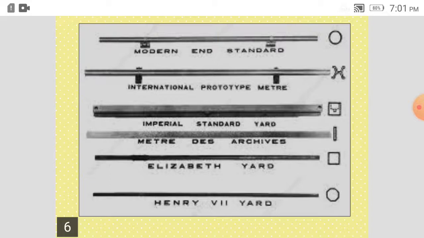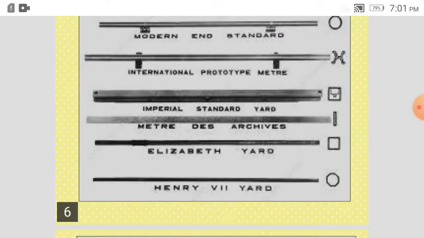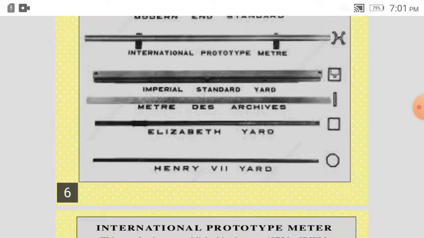It is preserved somewhere else in the world, say in Paris, I think, and it is an S shape bar, which is made up of platinum iridium, and the dimensions are that divisions are engraved on this, and it is preserved as a standard. So we can say these are the primary standards which are of prime importance and preserved somewhere else in the apex offices. So imperial standard yard is there.